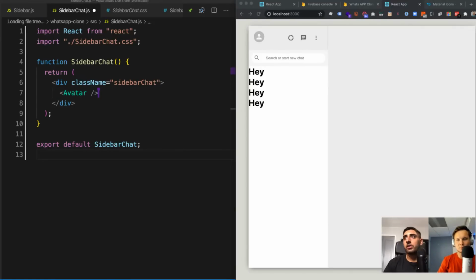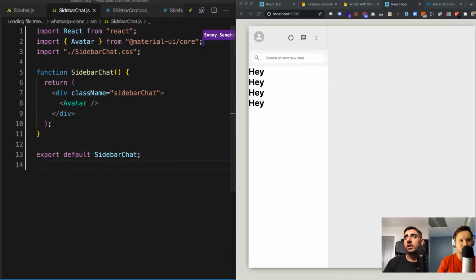So import Avatar from Material UI core, like this. Save it. And what we should see now is a bunch of avatars popping in. Nice. There we go.